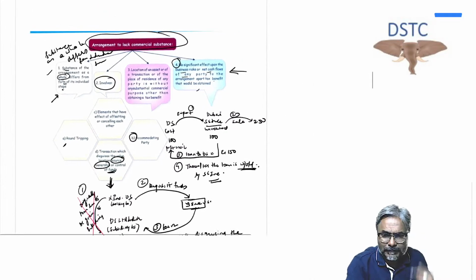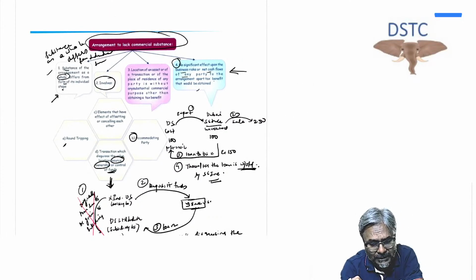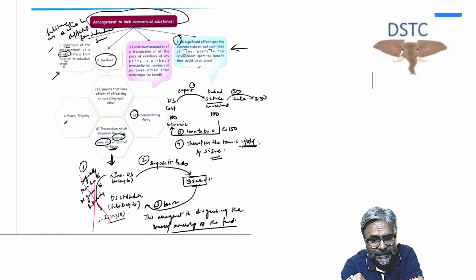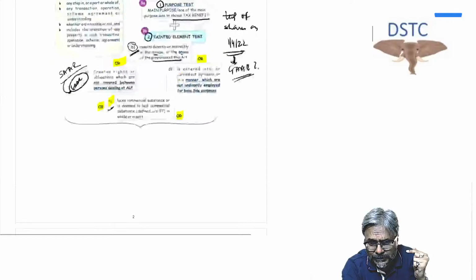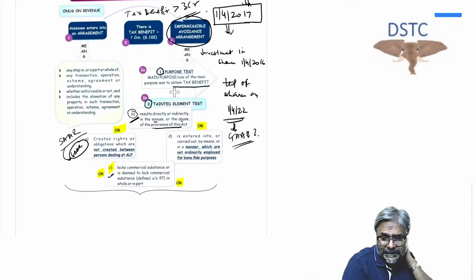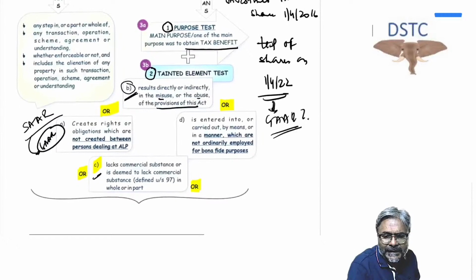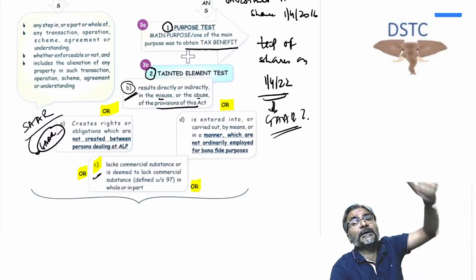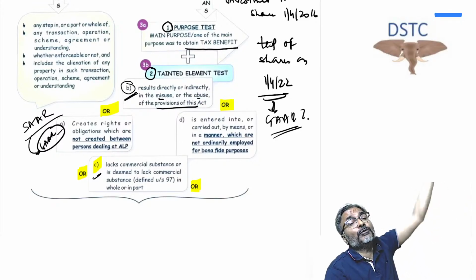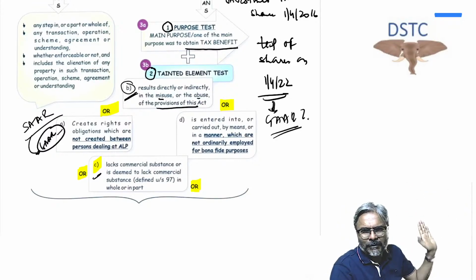So students, now we will do the question and answer quickly in this case. But before that, again I'm recapping the things with all of you. Main purpose test, students, all of you are aware. In the tainted element test, point number A will not be asked, but what is point number A? Creates a right or obligation which is not created ordinarily by the parties who are dealing at arm's length price. They will not be targeting that.